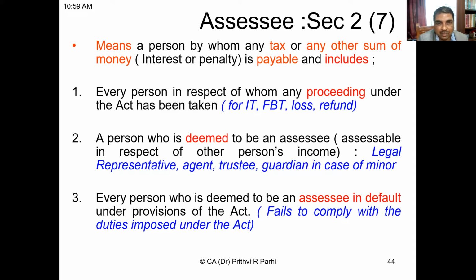Yes, sir. Then one more category of assessee: a person who is deemed to be an assessee, that is, assessable in respect of another person's income. In certain situations, a person is assessable in respect of another person's income. For example, in case of a legal representative of a person, the legal representative is assessable. In some situations, agents, trustees, or guardians in case of a minor are also assessees. Let us say the minor is the assessee, but the guardian is the deemed assessee. So the deemed assessees are also assessees.